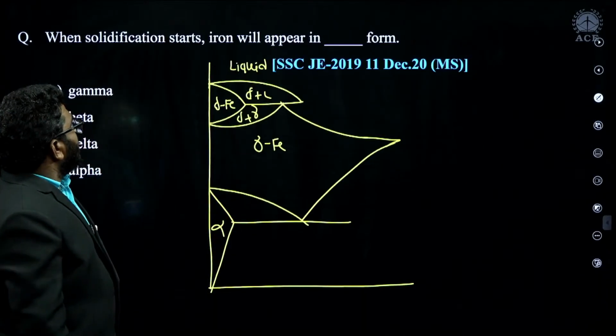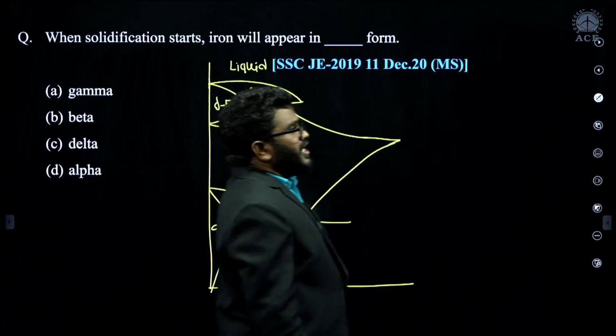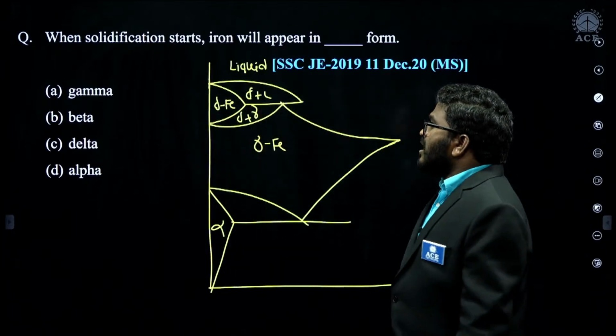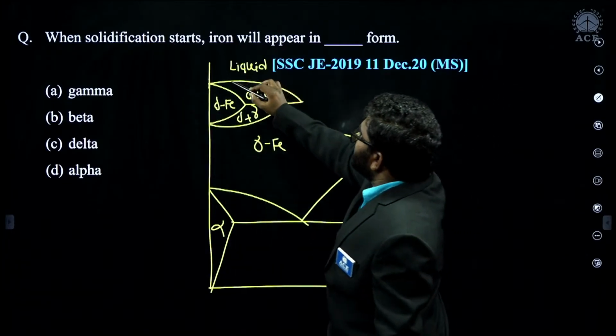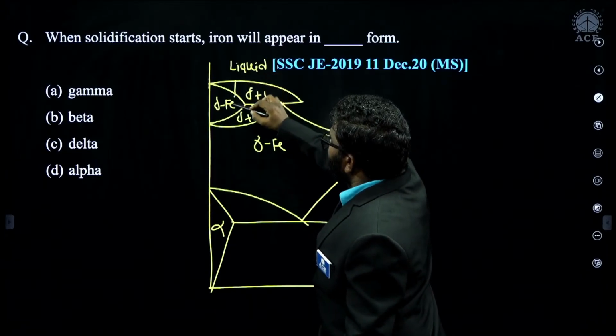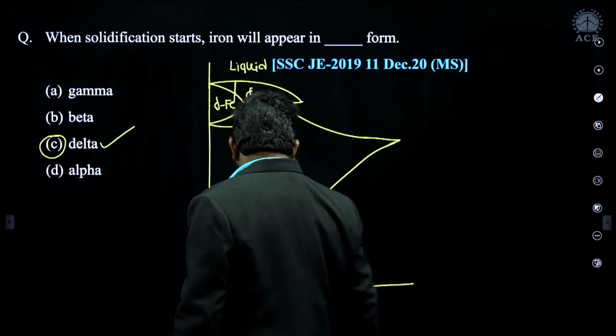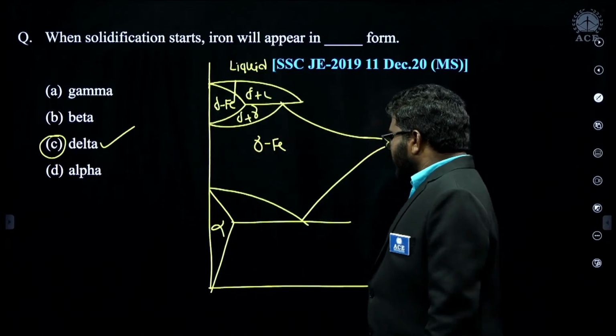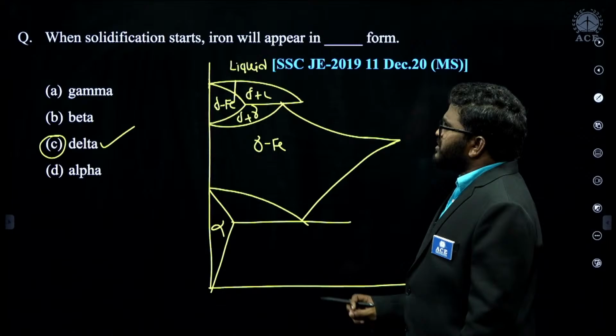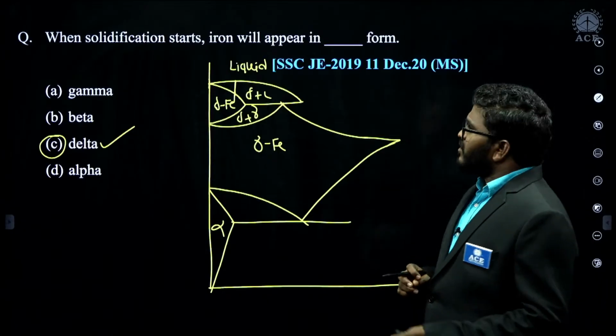So solidification starts from delta iron. Remember, this is a liquid. So solidification starts from delta iron. C is the correct answer for this question. It's a very simple question.